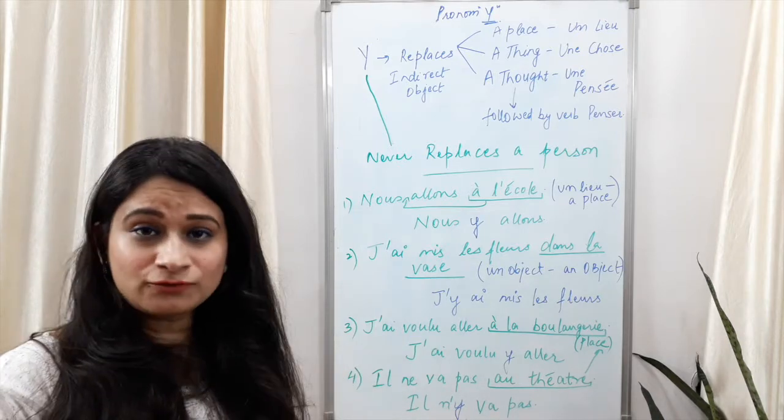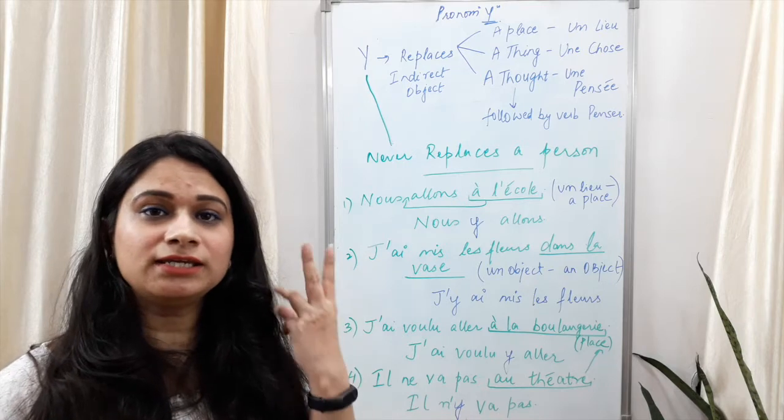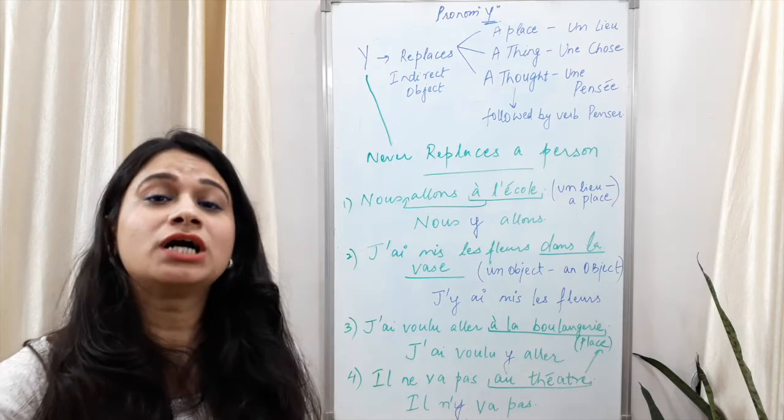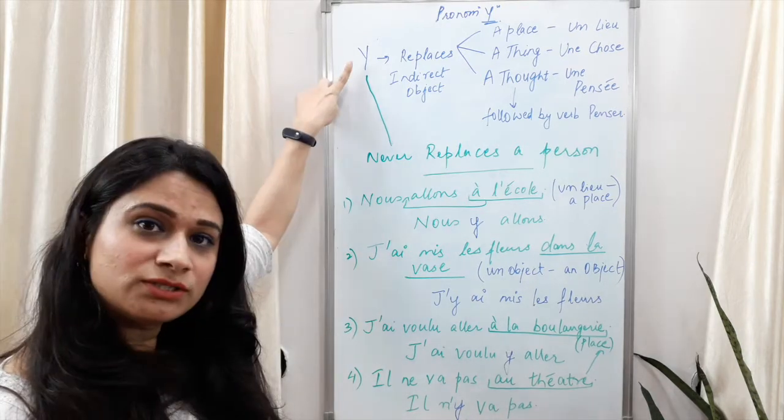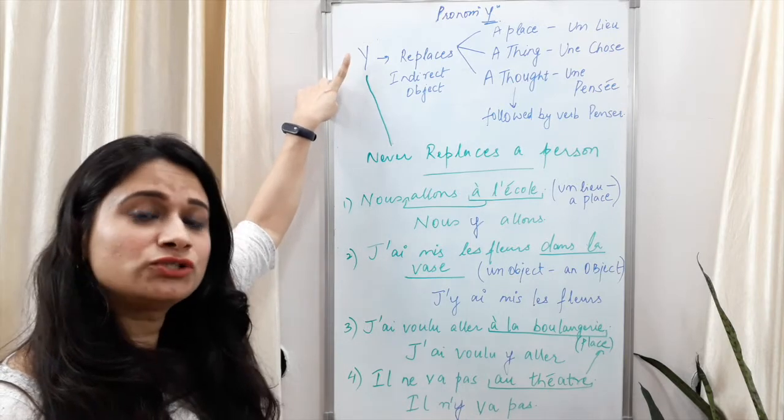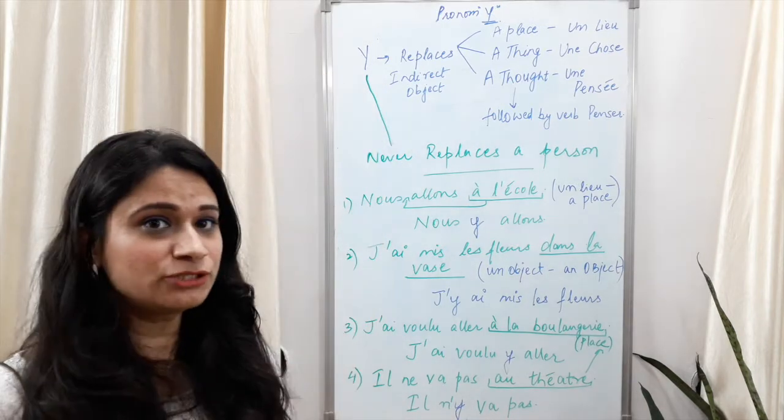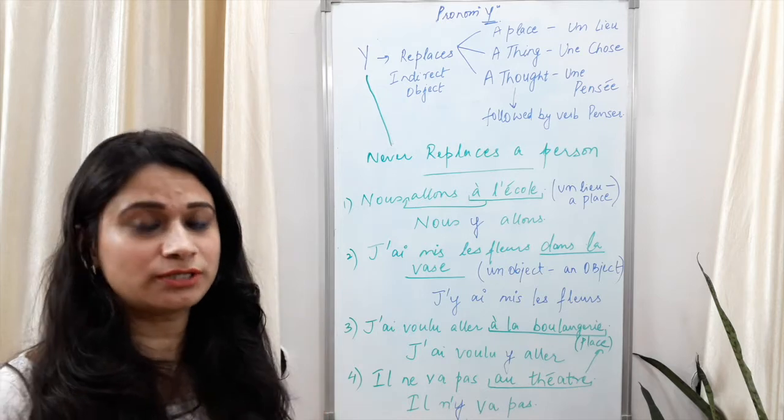And what are the vowels in French? A, E, I, O, U, H and Y. So this one is also a vowel in French. Wherever you have two vowels coming together in one sentence, you are going to put an apostrophe.